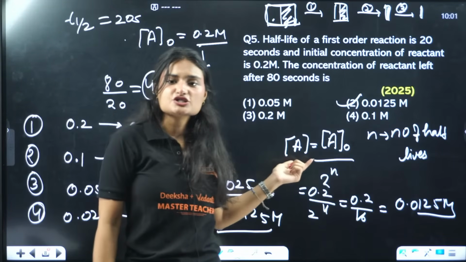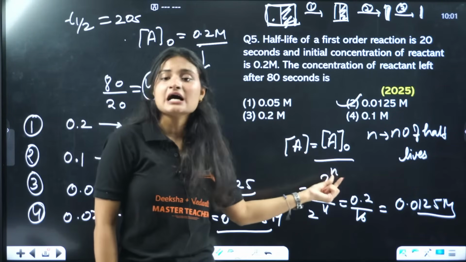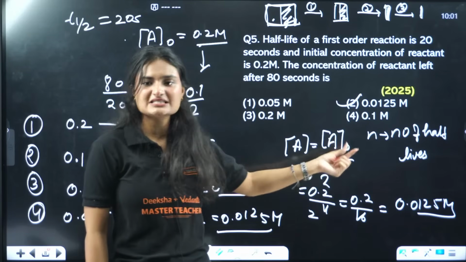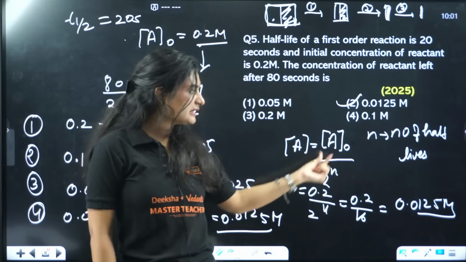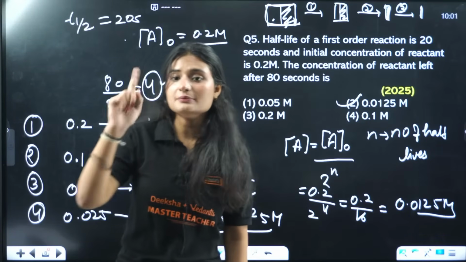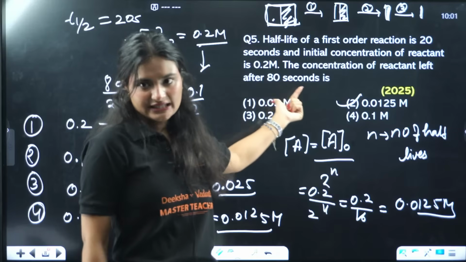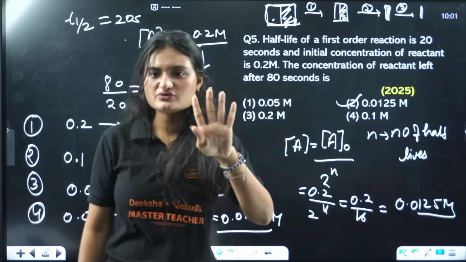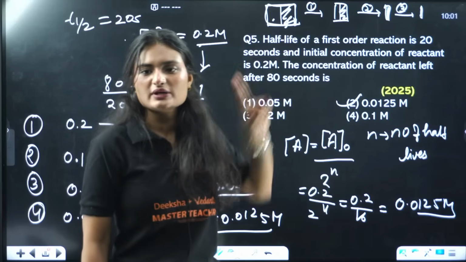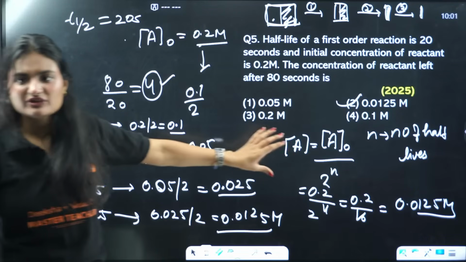Then the concentration of reactant that is left after n half-lives is equal to A naught, the initial concentration of reactant, divided by 2 raised to power n. N is the number of half-lives possible in that time limit. For example, in 80 seconds, 4 half-lives were possible. Why? Because 20 seconds is 1 half-life. I hope it is clear. This is the very easiest one.